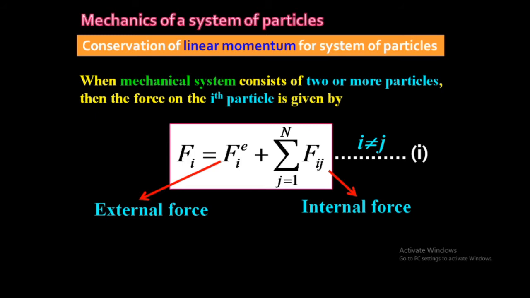Which is neighboring particle? jth particle is the neighboring particle. So Fij means force acting on ith particle due to jth particle. So external force plus internal force, that is the force acting on ith particle. Okay so we are considering this as equation number 1.